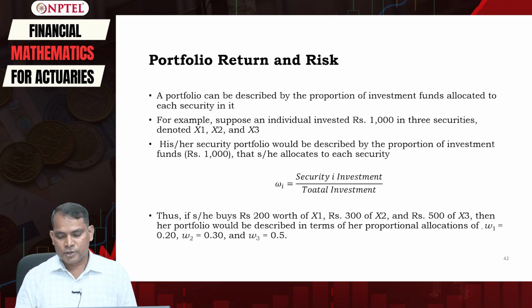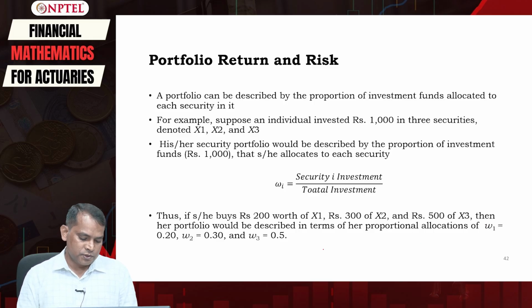W1 is simply 200 divided by 1000, which is 20%, and W2 will become 300 divided by 1000, that is 0.3 or 30%, and then W3 will become 500 divided by 1000. This is very easy. So Wi is the weight.